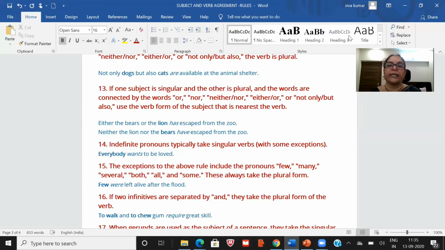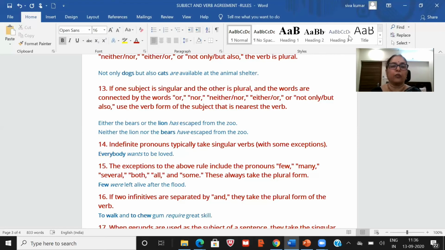Children, look at that and understand that properly. We are looking at the nearness. What is there just before the verb? Is that a singular subject or a plural subject? If it is a singular subject, take a singular verb. If it is a plural subject, take a plural verb. That's it, what you have to remember.